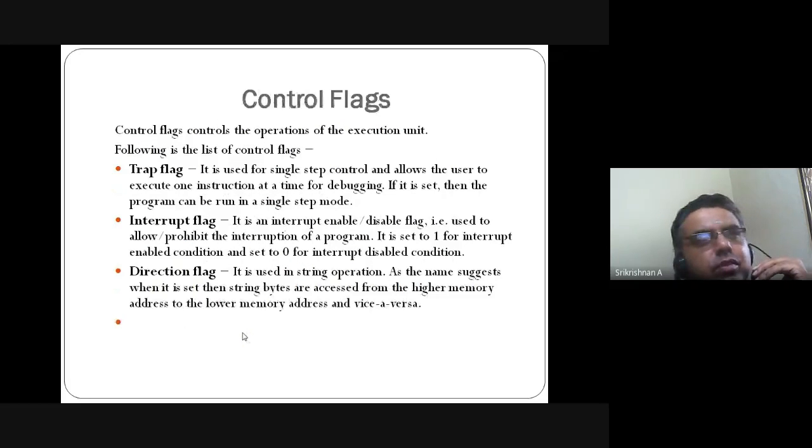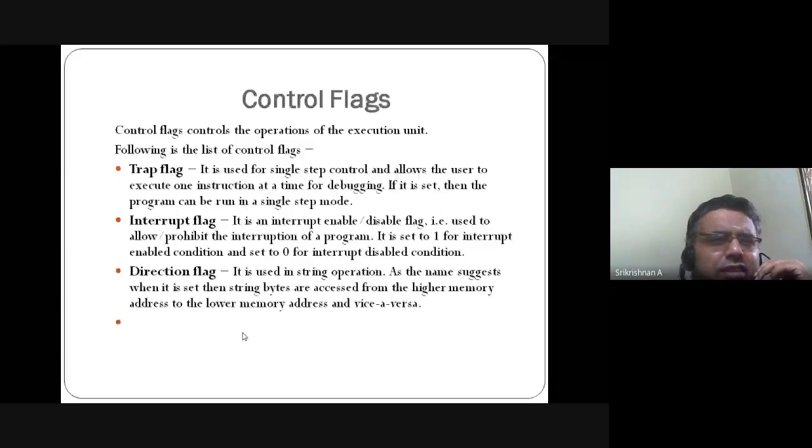Moving on, we move to control flags. These are nothing but non-arithmetic operational flags. They are just indicators of what kind of system-oriented operations are to be performed. Even in our computer itself, these operations are there. But as an end user, we are not bothered to look into that. It's all happening within the hardware setup, in zeros and ones. We can't see. So there are some control flags: trap flag, interrupt flag, direction flag.